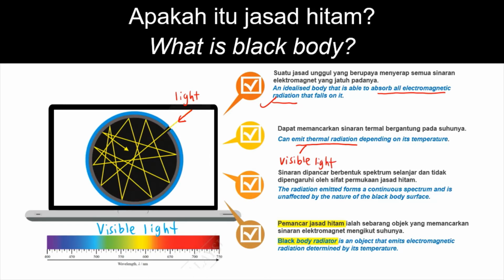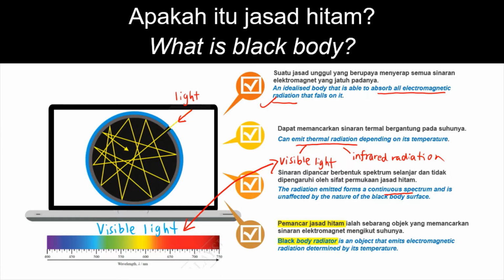It also includes the radiation that human eye cannot see, for example, infrared radiation. The radiation emitted by the black body forms a continuous spectrum, and it is unaffected by the nature of the black body surface. Continuous spectrum in this figure shows a spectrum of visible light.